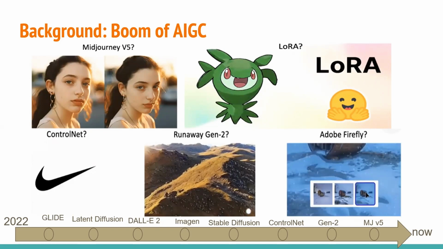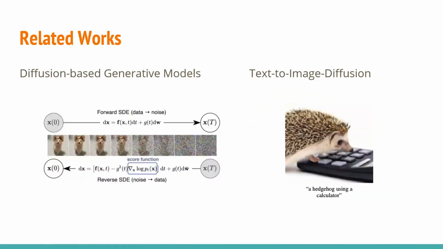As technologies evolved, AIGC is becoming increasingly sophisticated, enabling more creative and complex content generation. At present, the quality of AIGC content is significantly better than it was in 2022. We have seen a lot of AIGC work like DALL-E, latent diffusion, Imagen, stable diffusion, and ControlNet, which have achieved very good results and also have a high impact on the community.